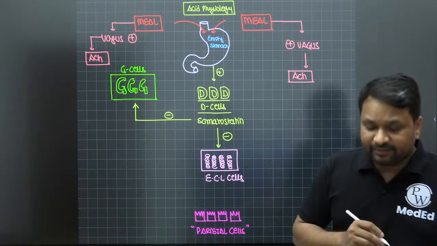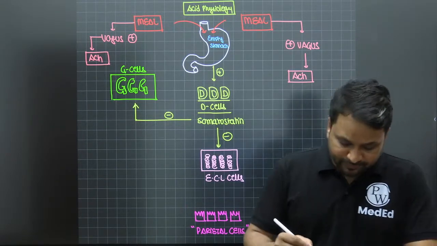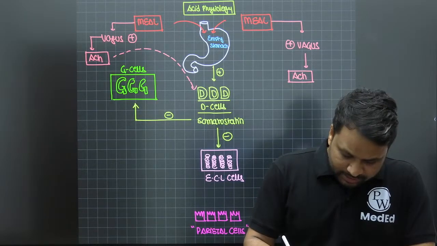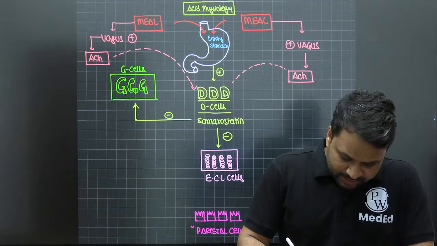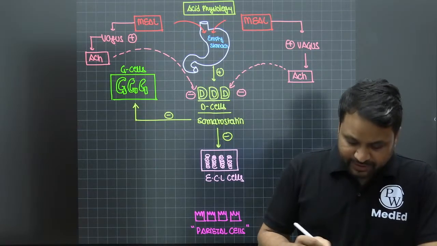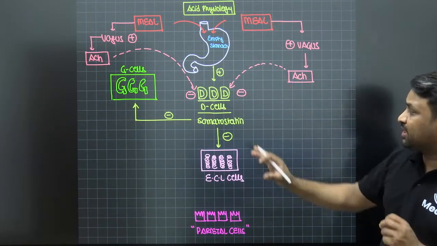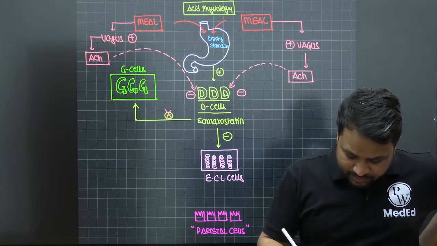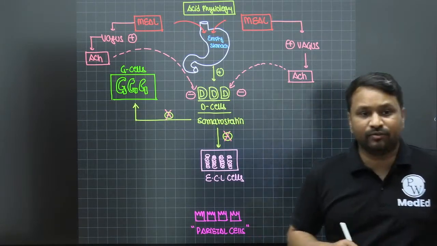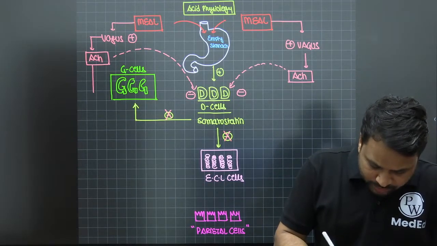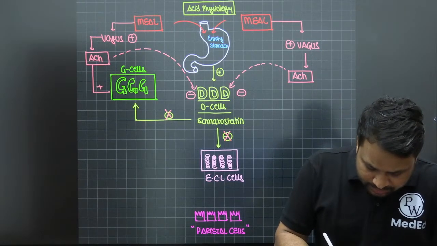Now, what is the effect of the acetylcholine? The first thing it does is go and inhibit the D cells. If it inhibits the D cell, that somatostatin production will stop. That means the inhibitory effect on G cells will be lost, as well as somatostatin will be lost. First thing. Okay. Second, the acetylcholine is going to go and stimulate the G cells.